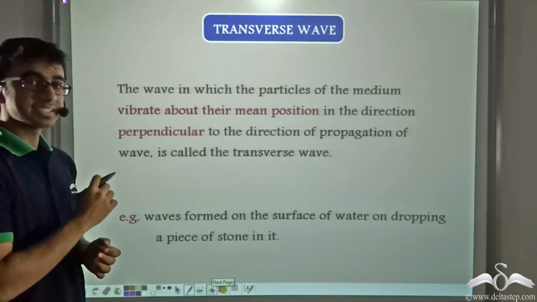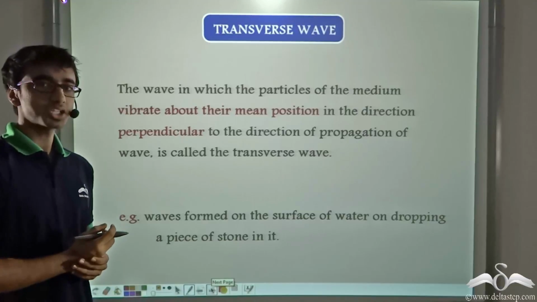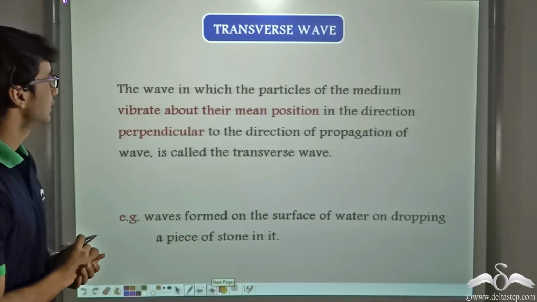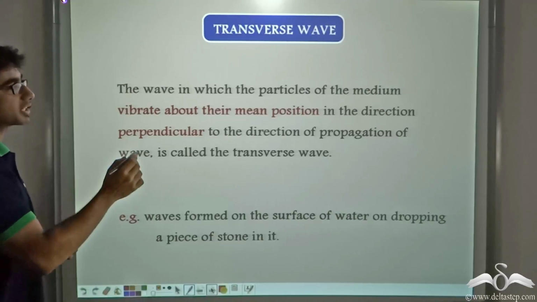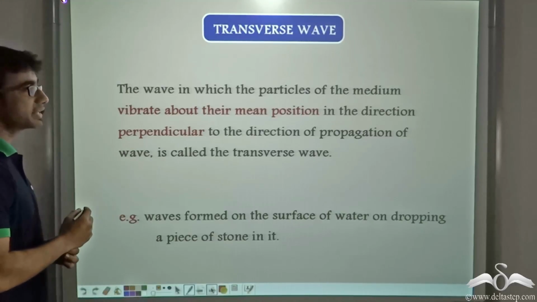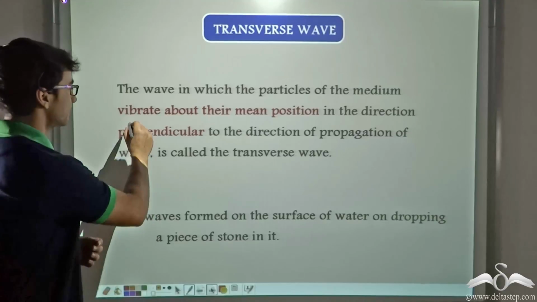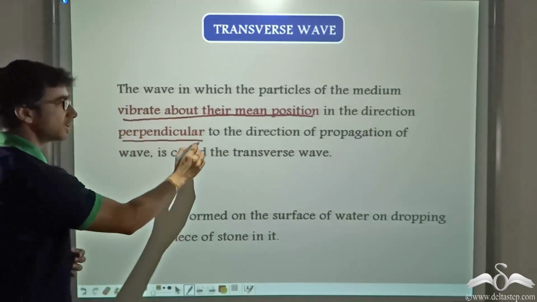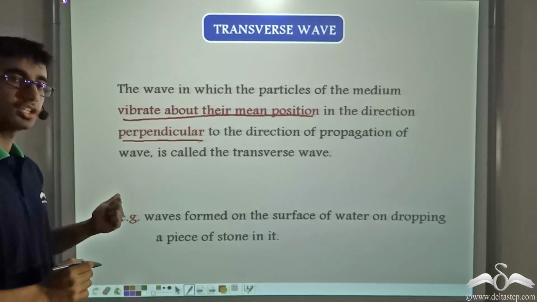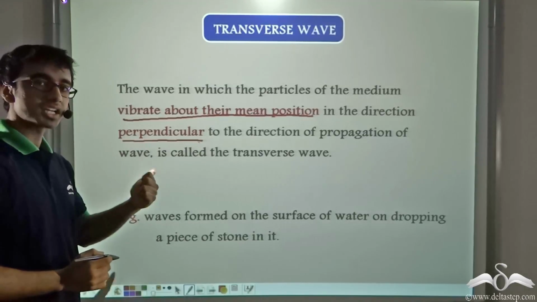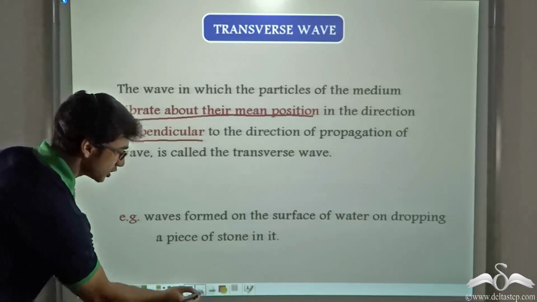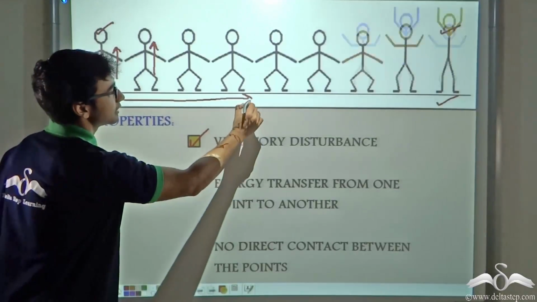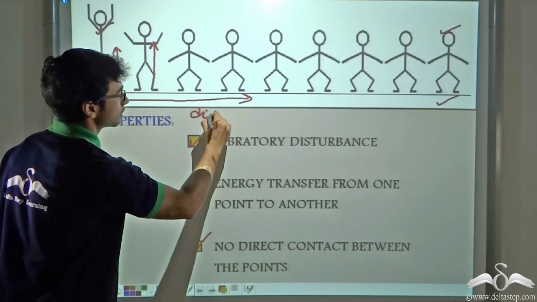So the example that we just saw was that of a transverse wave. So what is a transverse wave? The wave in which the particles of the medium vibrate about their mean position in the direction perpendicular to the direction of propagation of the wave is called a transverse wave. As we saw in the previous animation, the disturbance is traveling in this direction.